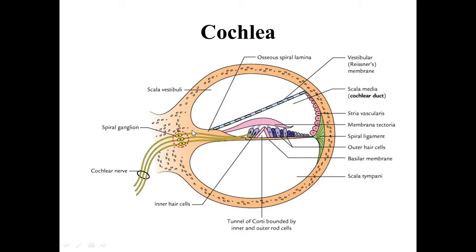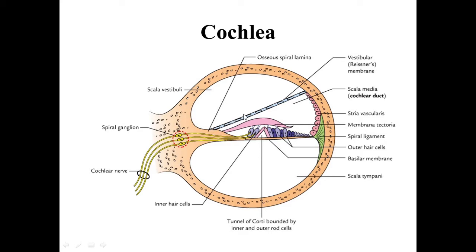Then it splits into two lips. The upper lip is called the vestibular lip, and the lower lip is called the tympanic lip.